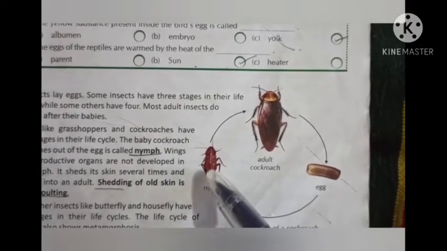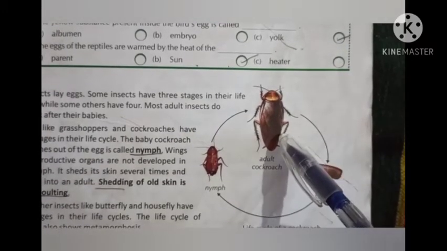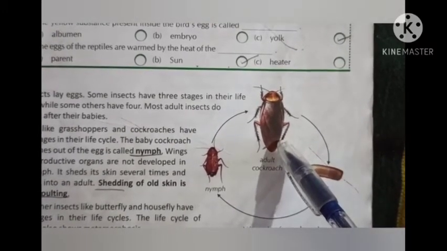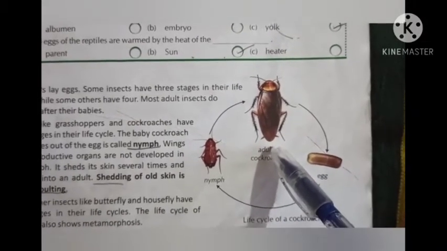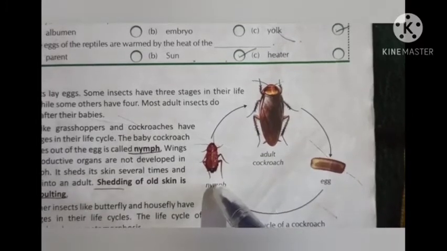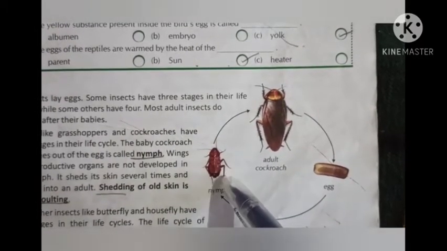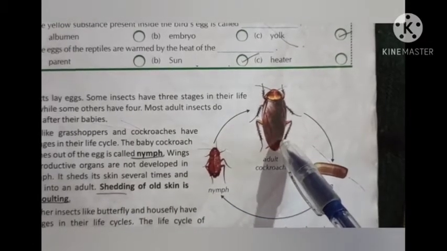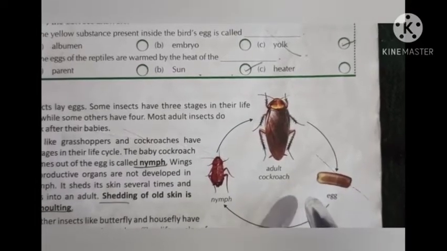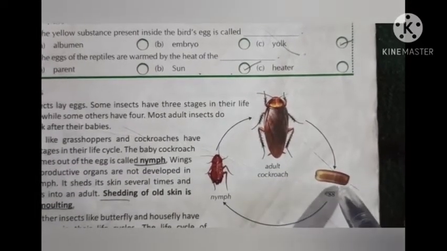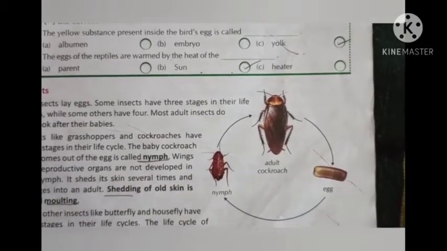And during this period, during its growth from a nymph to an adult cockroach, what happens? Many a times, it changes its skin. It sheds its skin, which is called molting. So after the process of molting many times, the nymph develops into an adult cockroach. So students, here you can see the life cycle of a cockroach involves 3 stages, that is egg, nymph and adult cockroach.